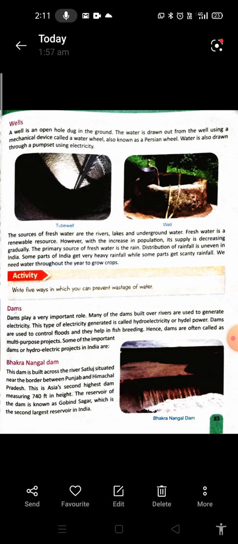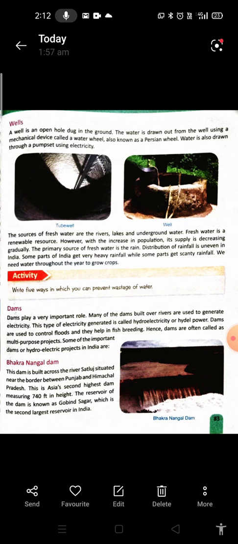The sources of fresh water are the rivers, lakes and underground water. Fresh water is a renewable resource. However, with the increase in population, its supply is decreasing gradually. The primary source of fresh water is the rain. Distribution of rainfall is uneven in India. Some parts of India get very heavy rainfall while some parts get scanty rainfall. We need water throughout the year to grow crops.